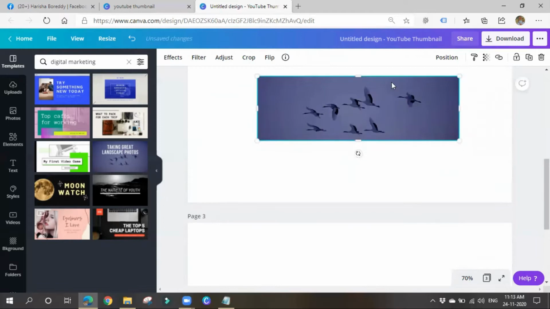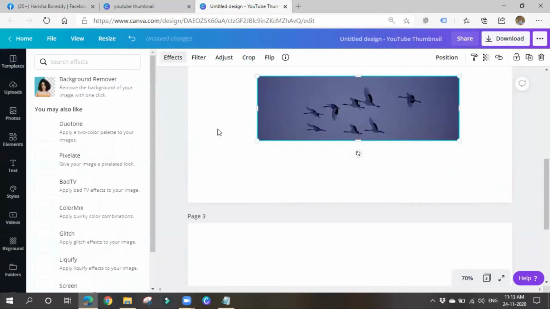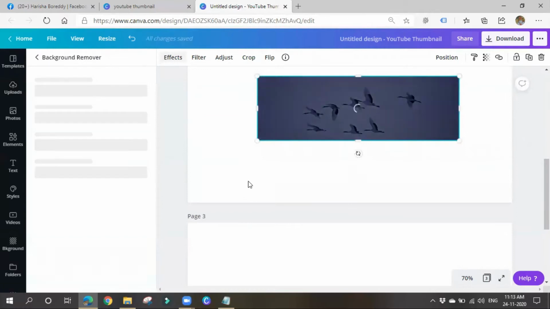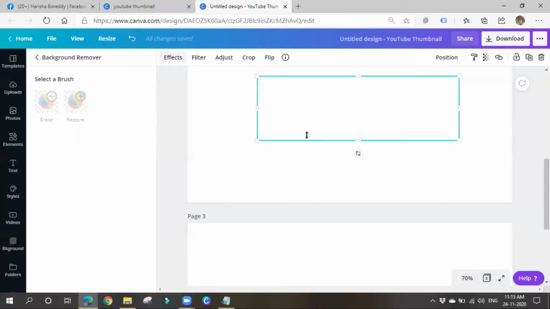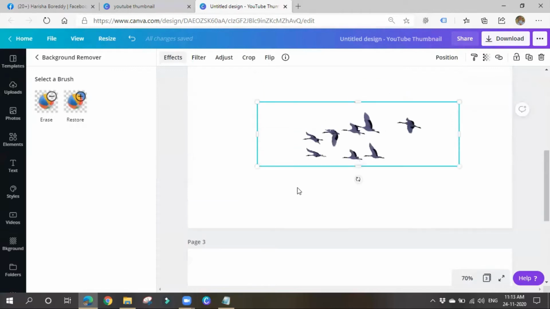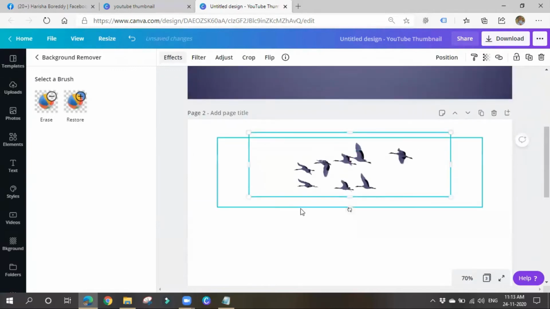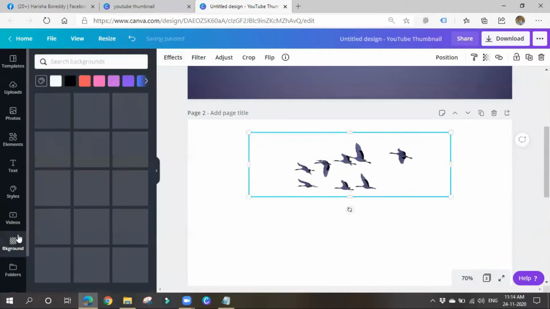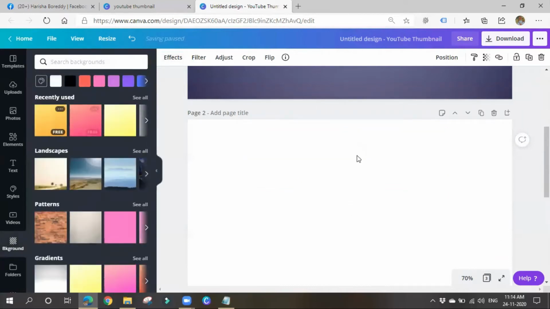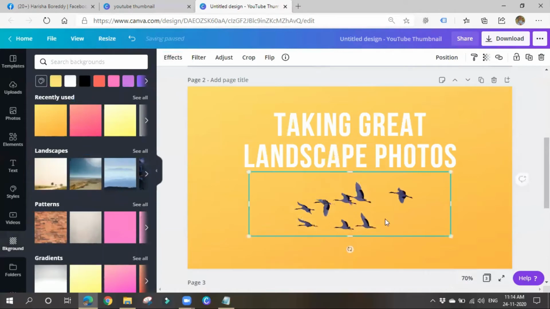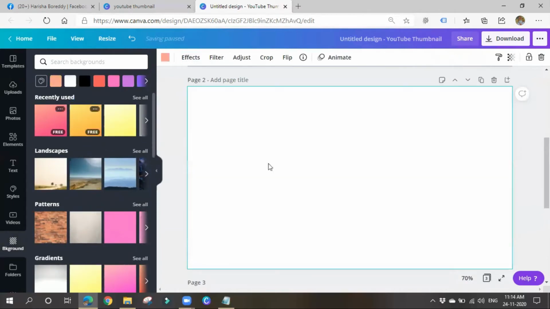You can also apply some effects to them if you want to remove any background. The background remover also works, meaning the background will be removed so that the picture will be compatible with whatever background it may be. The background will be orange, and it will be compatible with that kind of color also. Like this, only the bird will appear. See, you can use these images wherever you want, if you want to create some kind of image on your own. Now if I apply some background colors, this picture will be compatible with each and everything. See, now it is compatible with whatever color we use.